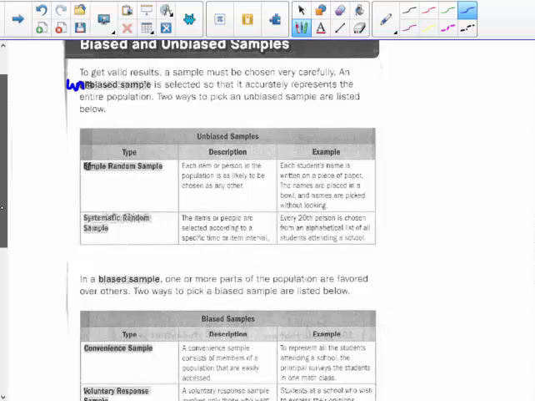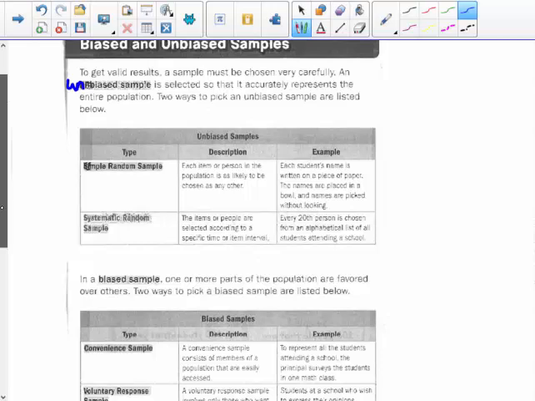A simple random sample: each item or person in the population is as likely to be chosen as any other. That's what you are looking for. So how could you do that? Well, I do that in class. I have your little name cards, everybody's name is on one card. I randomly shuffle them up, and I pick a kid's name out of the name cards. Or write each student's name on a little piece of paper, put them in a hat, and pick a name out of the hat without looking. That's a simple random sample.